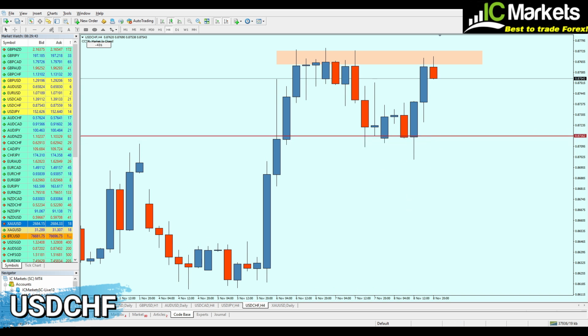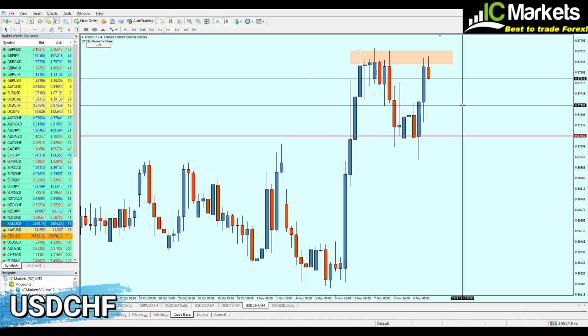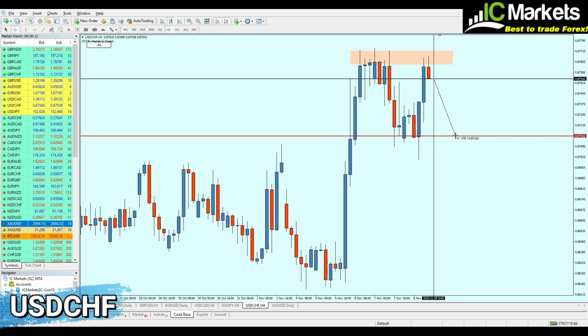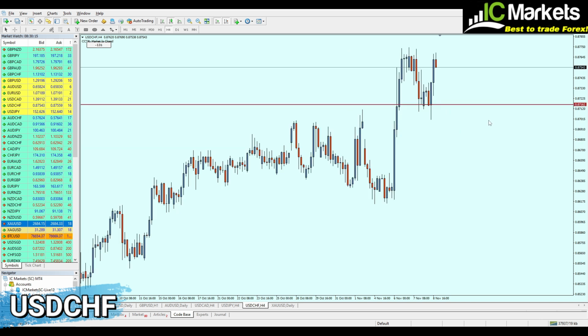Why right here? Because the horizontal red line which I have drawn here touches every single candle in this pattern, touching this candle, this one, this one and this one. So most likely the next entry or the next support is going to be exactly and sharply right here, and that is how you can have sniper entries or very accurate entries, my friends. So waiting for the USDCHF to fall another 37 pips is going to be our entry.